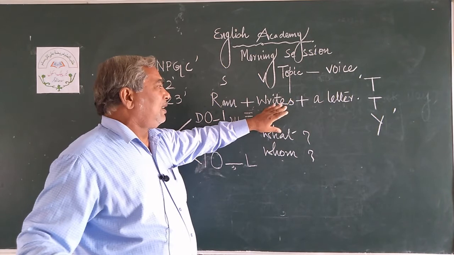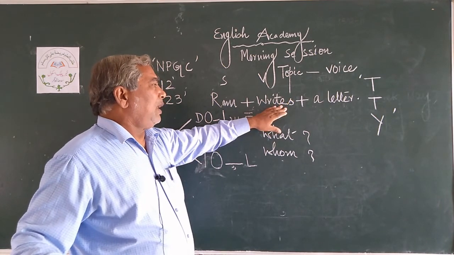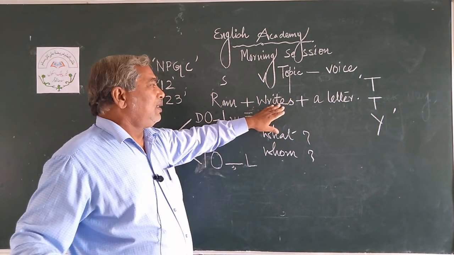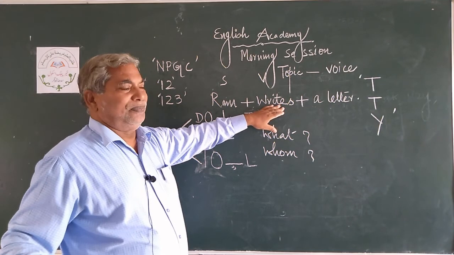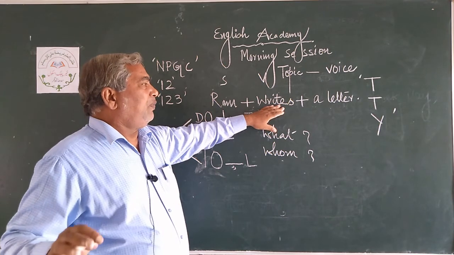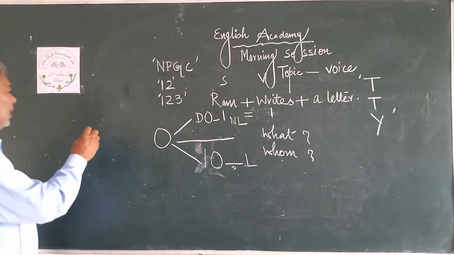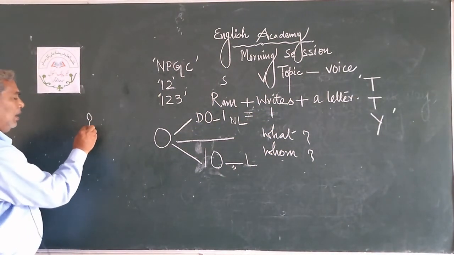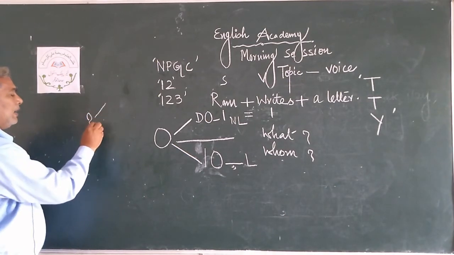So now Ram writes a letter. This is the statement sentence, a positive sentence. Now convert this sentence into interrogative form. Interrogative sentences are of two kinds.